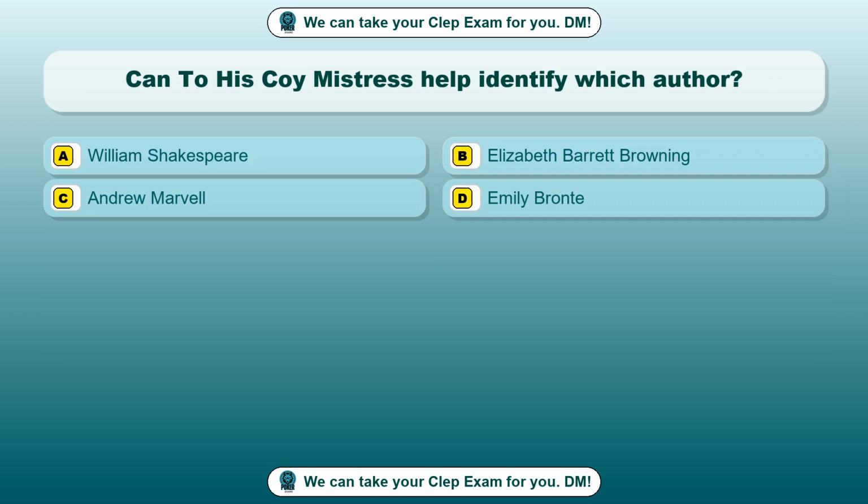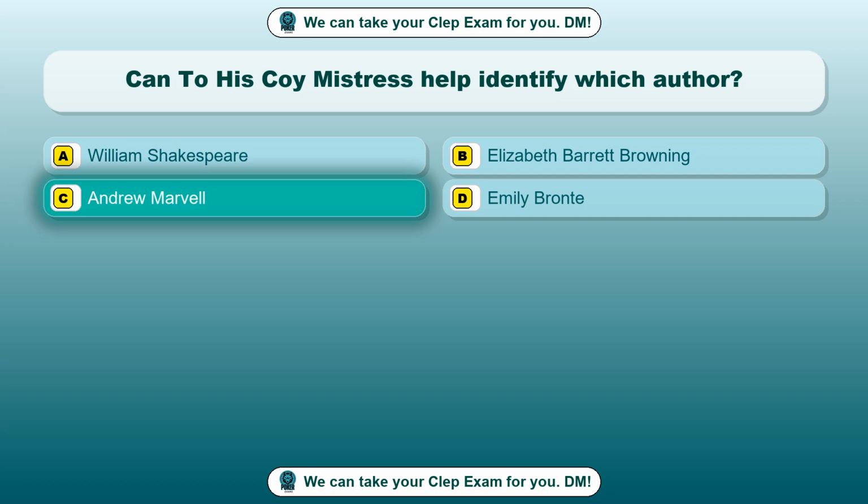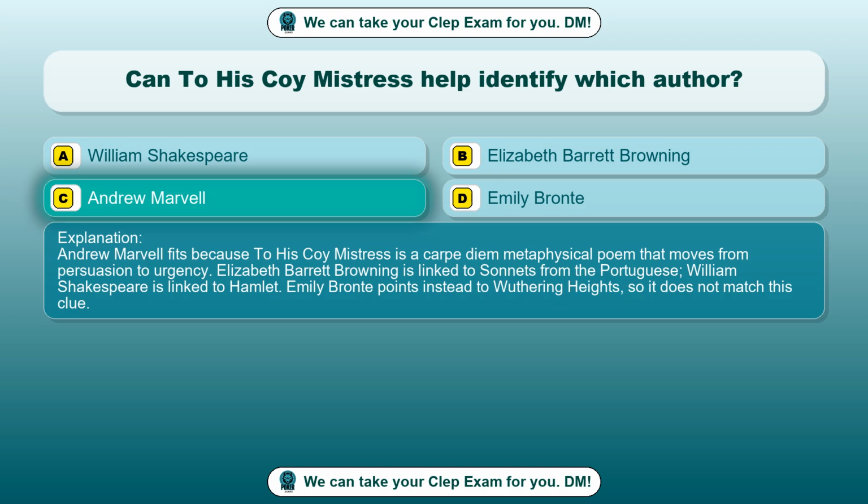Question 68. Can To His Coy Mistress help identify which author? Option A, William Shakespeare. Option B, Elizabeth Barrett Browning. Option C, Andrew Marvell. Option D, Emily Bronte. The correct answer is option C, Andrew Marvell. Andrew Marvell fits because To His Coy Mistress is a carpe diem metaphysical poem that moves from persuasion to urgency.